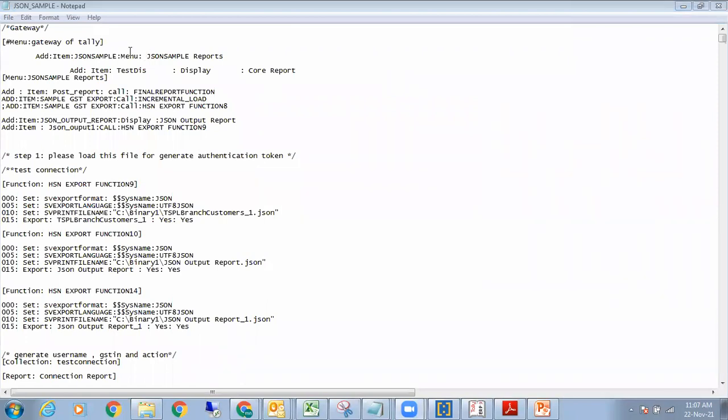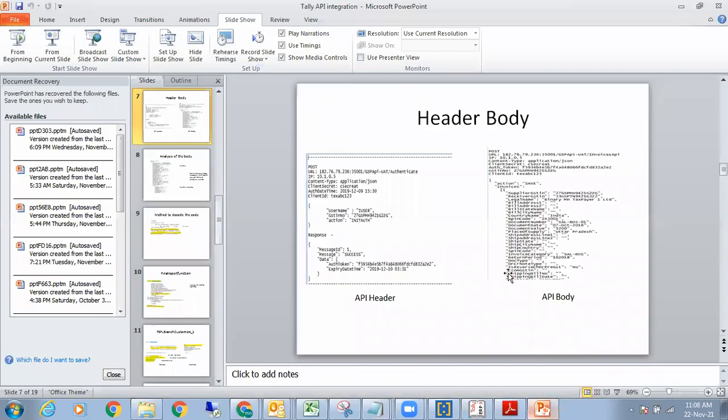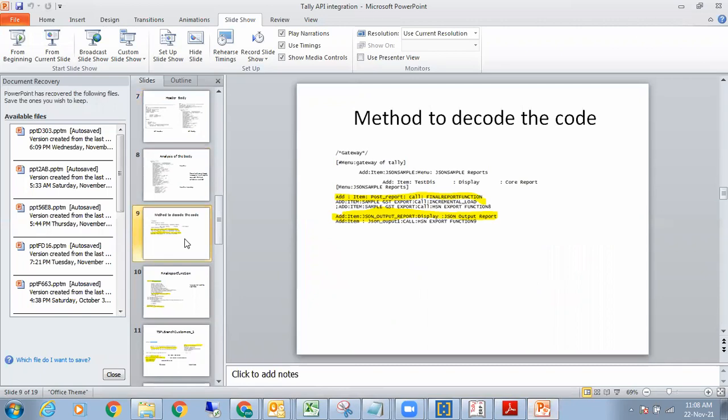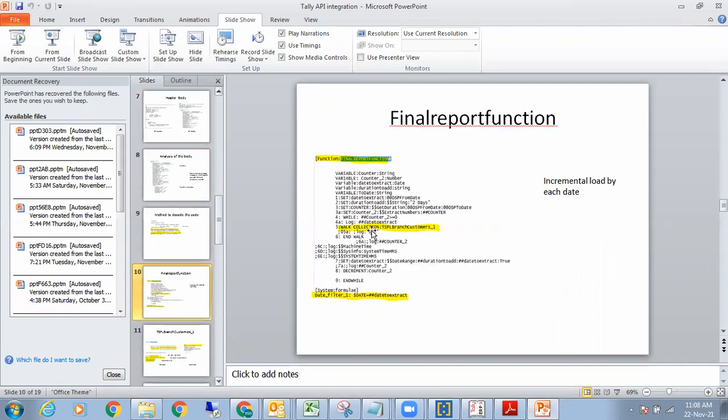Now, in order to understand this particular code, you need to go down to this item. Basically in this code, the final report function and the JSON output report, these two are the functions. This one gets you the token, and this is my final report function, which actually posts the report. If you see the demo, which all of you who have registered would have received, you will get this.